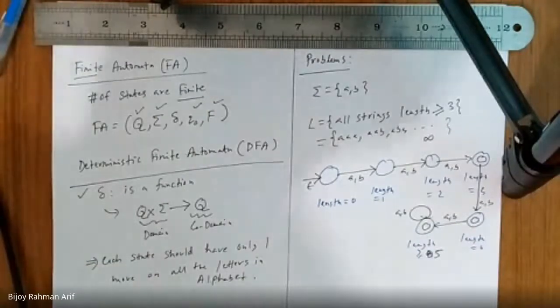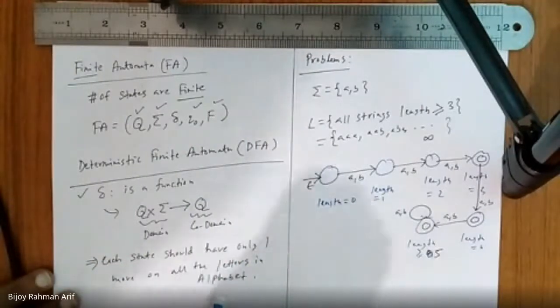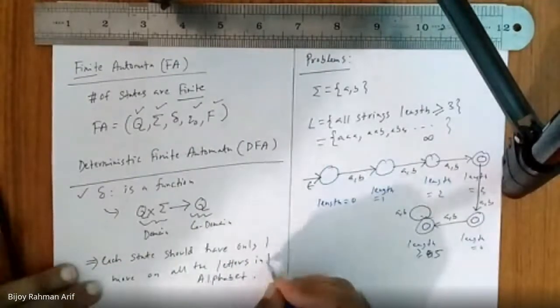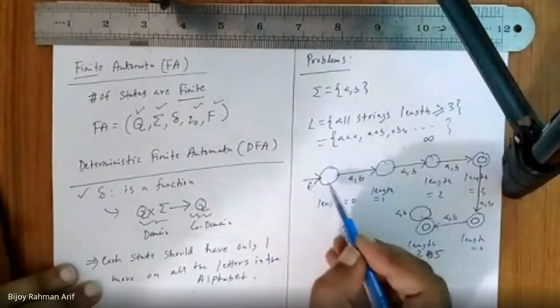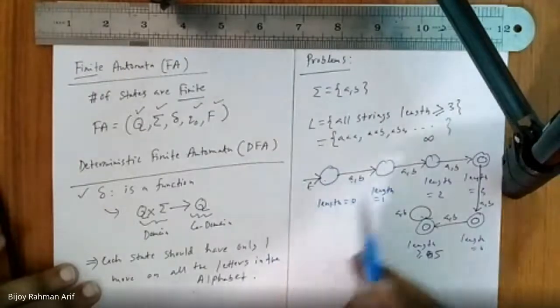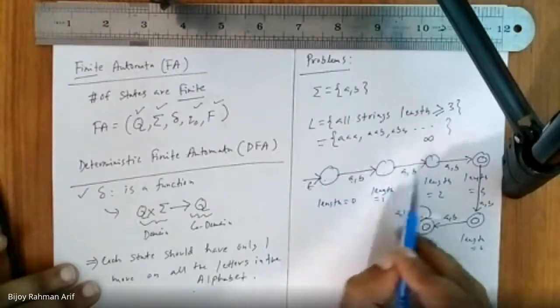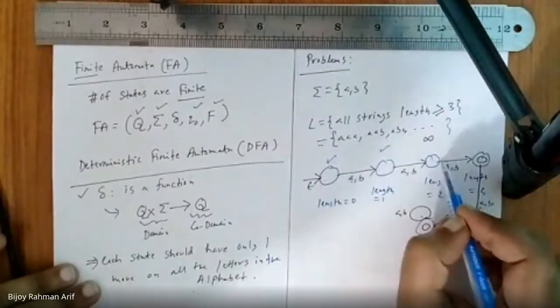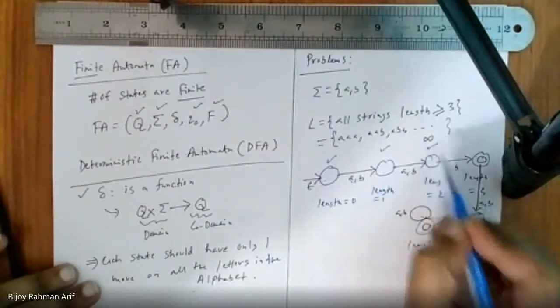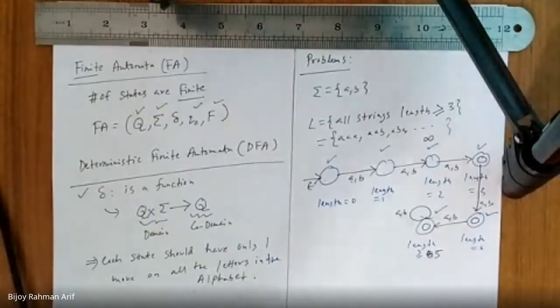Is it a DFA? Yes, sir. So what is the definition? Each state should have only one move on all the letters in the alphabet. In my alphabet, there is A, B. This state has only one move on A and only one move on B. So this is done. This one also has one move on A, comma B. This one is A, comma B. This one is A. So is it a correct DFA or not for this problem?